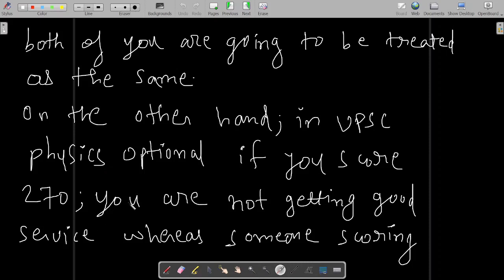You might get Indian Railway Management Service or something like that. If you score 270 marks in physics optional, then certainly you can get a service, but it will not be a good service. It will not be IAS, IPS, IRS. It will be Indian Railway Management Service or some other service about which I am not sure.